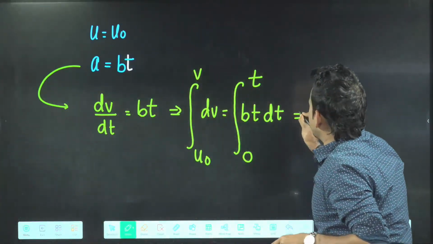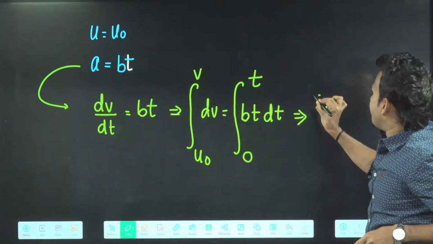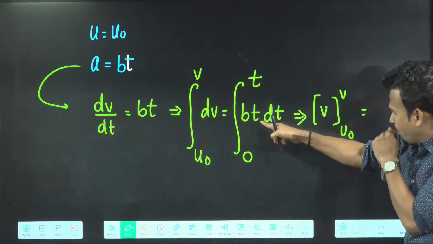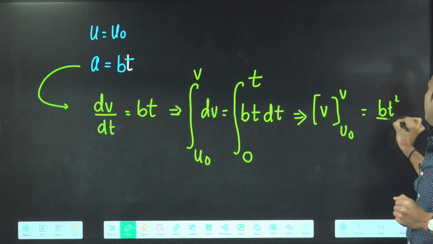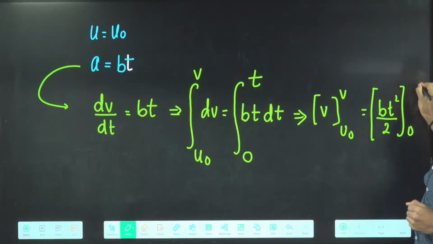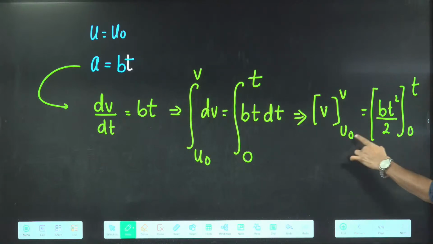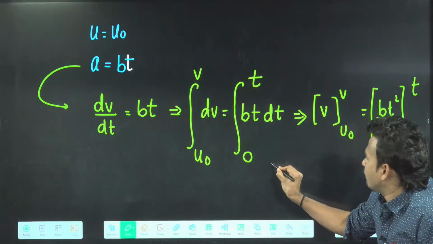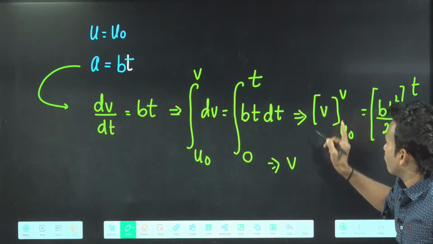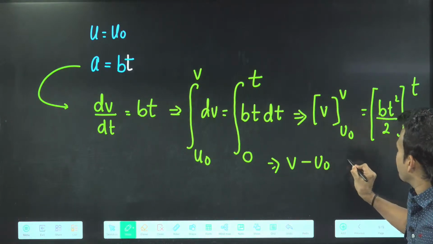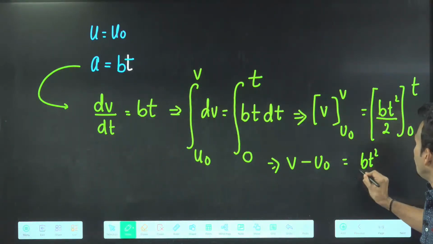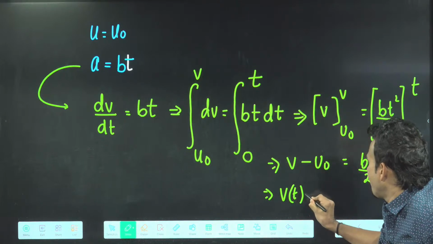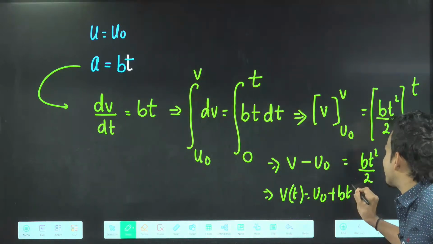If you do the integration, dv will become v, from u naught to v. And bt will become bt square by 2, from 0 to t. Mind the integration limits, this is the most important part. If you put the upper limit, this is v; if you put the lower limit, this is u naught. Subtract them. For bt square by 2, the upper limit gives bt square by 2 and the lower limit gives 0, so no need to put it. So the final velocity at any time t will be u naught plus bt square by 2.